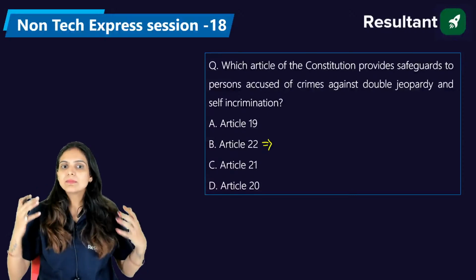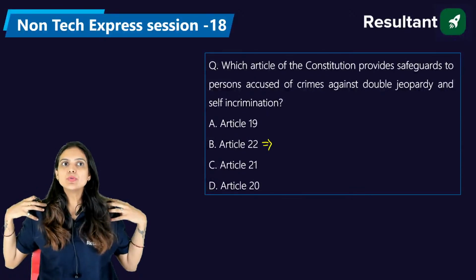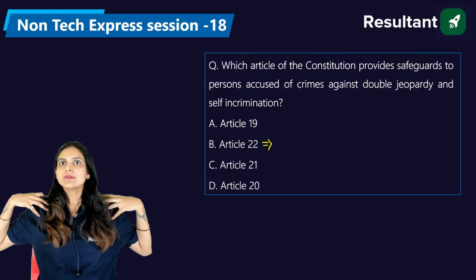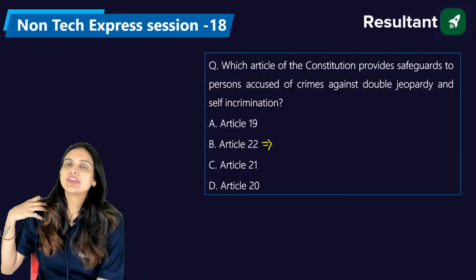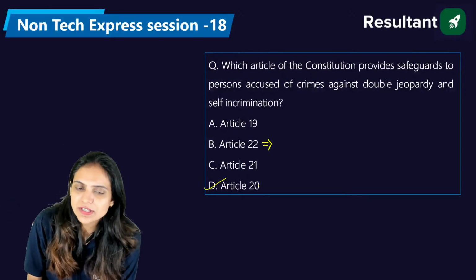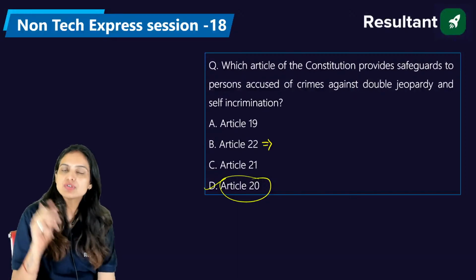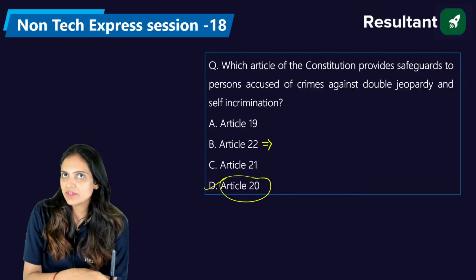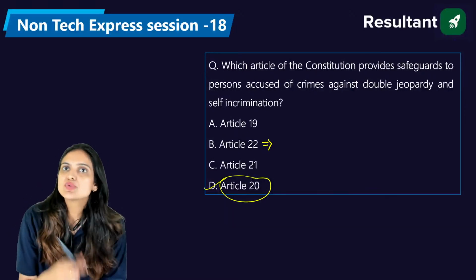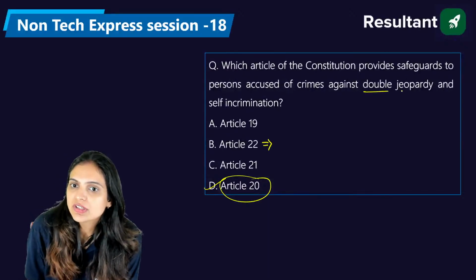Okay. Article number 21 deals with the right to personal liberty. You are free to save yourself. Article number 20, option D, is where if you have committed a crime, you will be punished only once for that crime you have done. Okay. You cannot be punished twice. So that is why they are using the term double jeopardy.